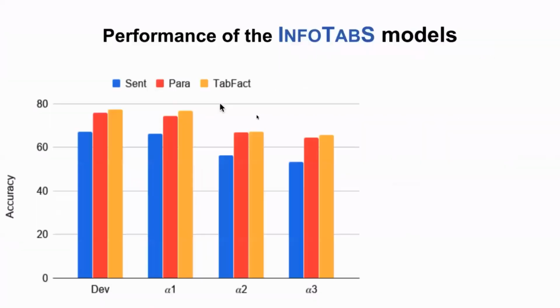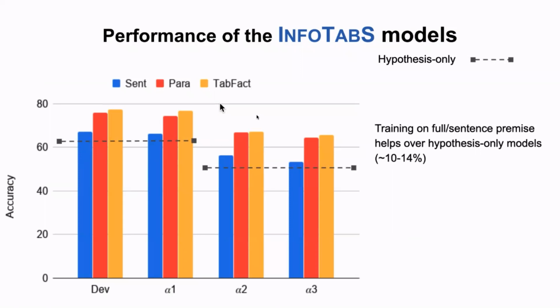Now look at the performance on the InfoTabs model. We can see that the hypothesis baseline is much lower than training with the full premise in all cases, even with single sentence, para, and TabFact. Here we observe a roughly 10-14% improvement with the best models, which are TabFact and para.